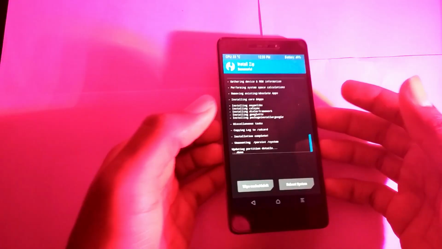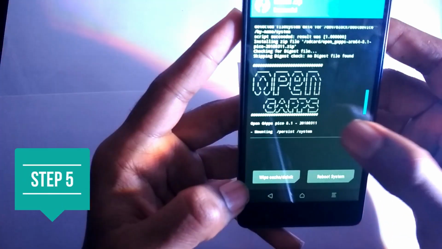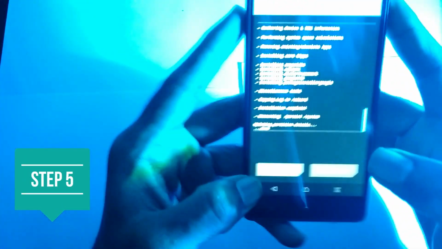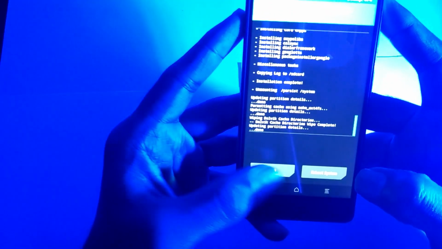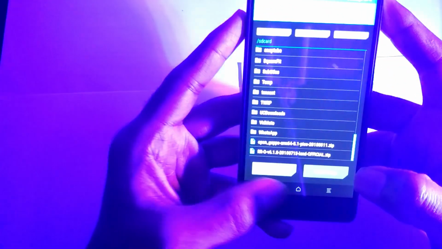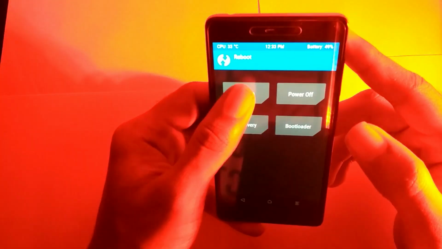Now we have successfully installed both the files. Here you can see the Open GApps. Then just click on wipe cache and Dalvik. Just swipe, go back, go to the reboot. Here click on system. First reboot usually takes about 5 to 10 minutes.